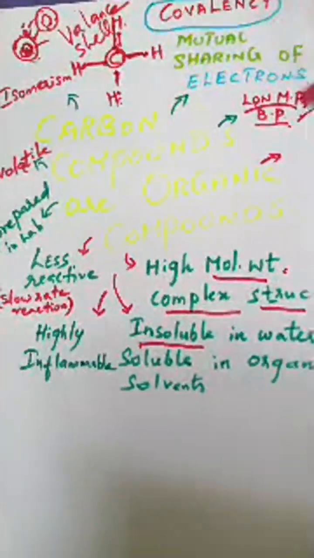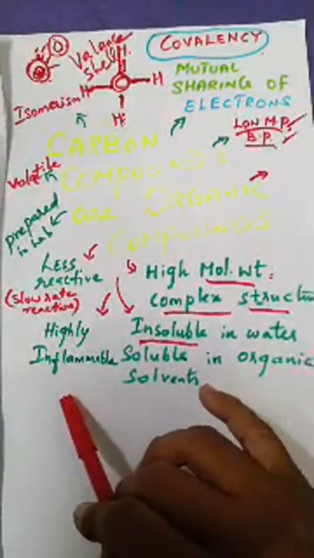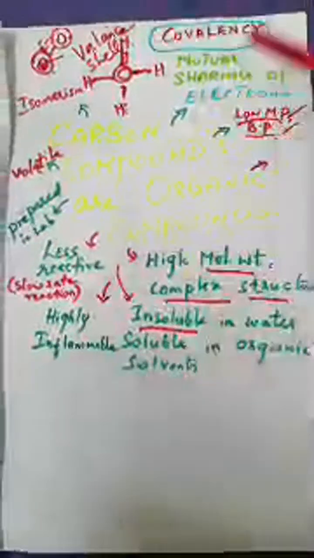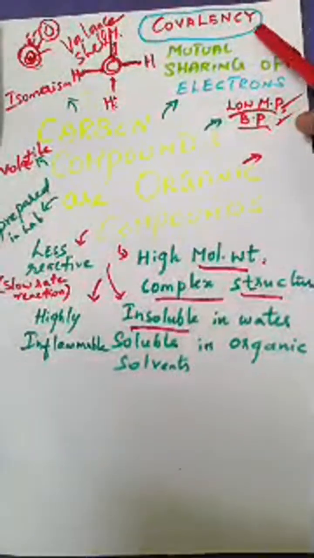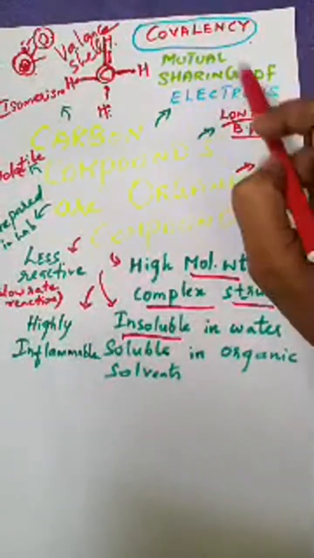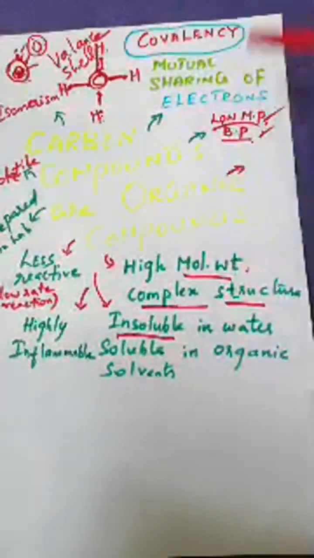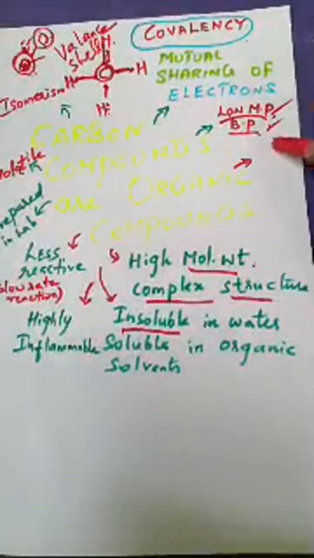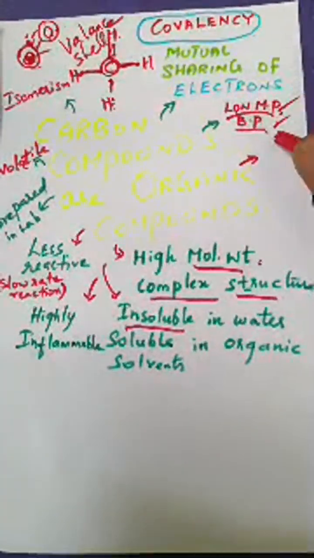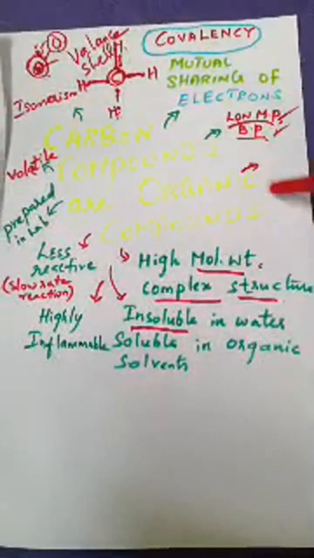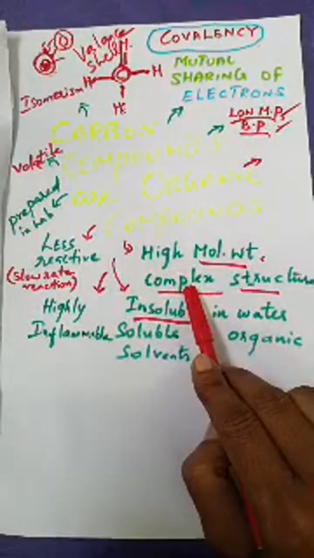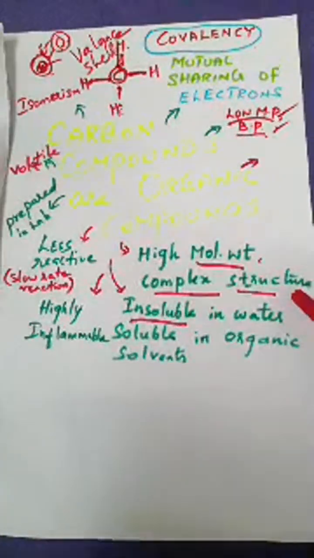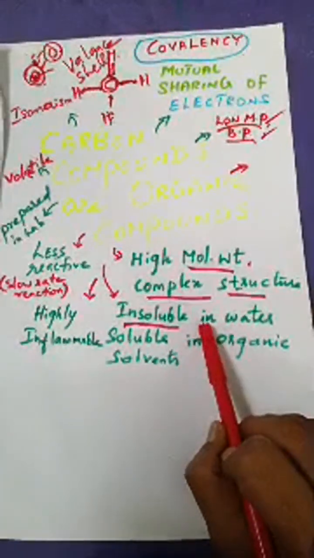So what are the main important characteristics of carbon compounds? They are covalent. They show covalency, mutual sharing of electrons between the atoms. All organic compounds have low melting and boiling points, and they have a high molecular weight, which helps them form complex structures.